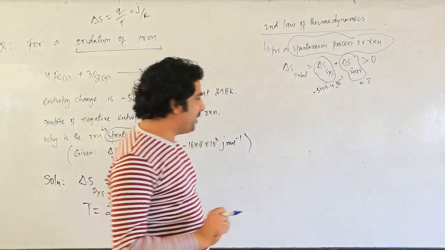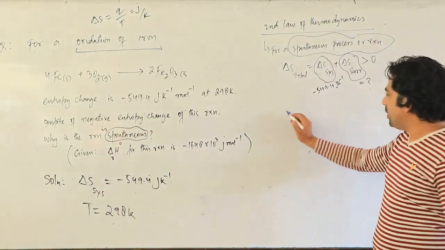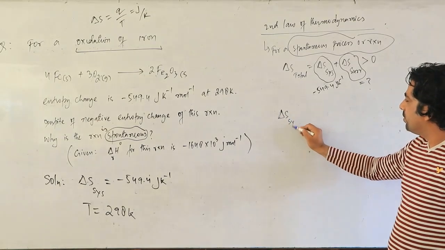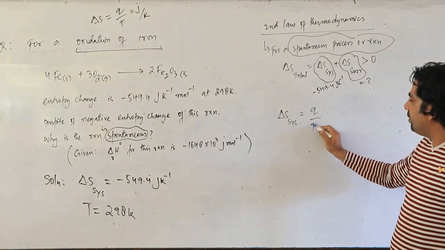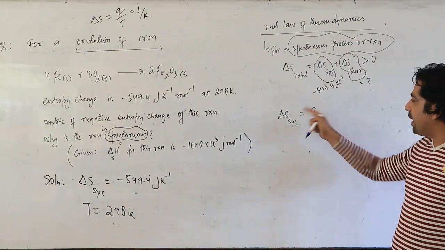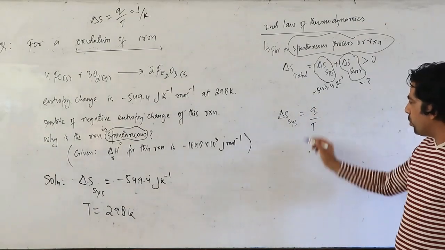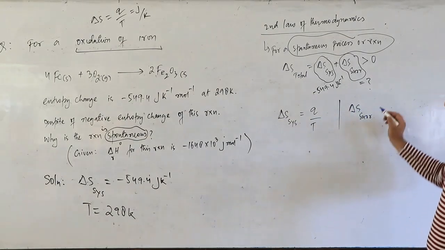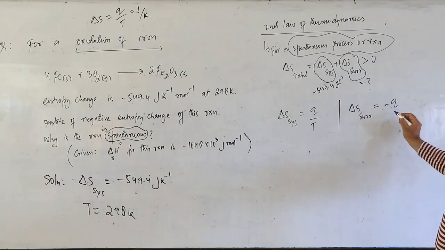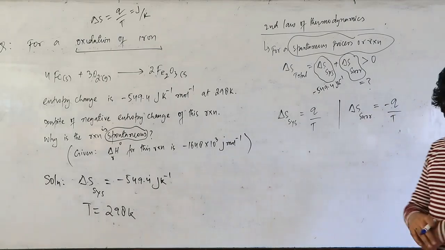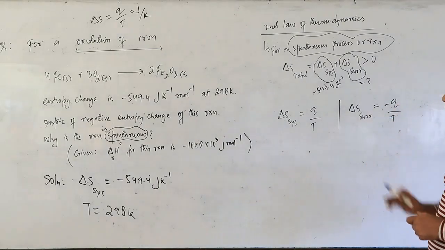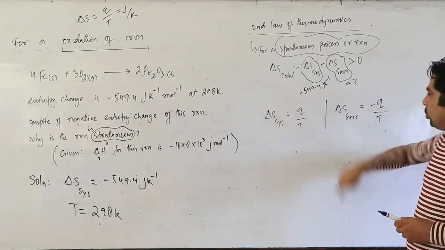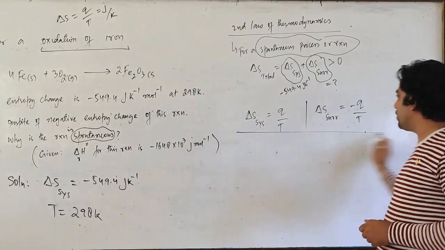Now look here, my dear friends. This expression is already given to us. If you remember, delta S system, we already know it's Q upon T, that is heat absorbed by the system. If I want to write it for delta S surroundings, it will be, my dear friends, minus Q upon T. Do you agree with me? It will be minus Q upon T, because if the system absorbs the heat, the surrounding has to lose the heat. So this will be my expression, my dear friends.